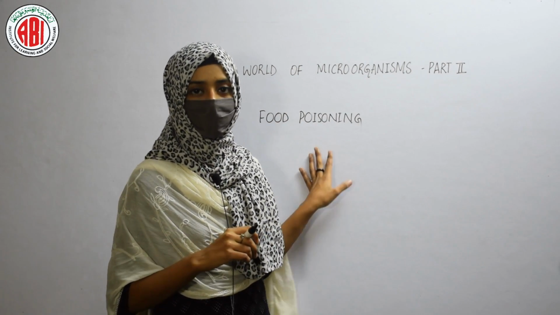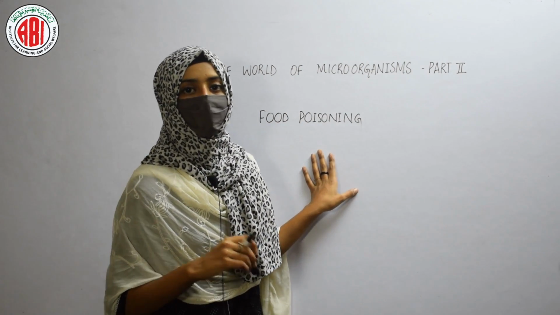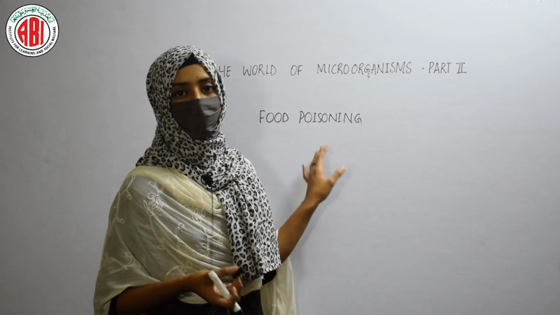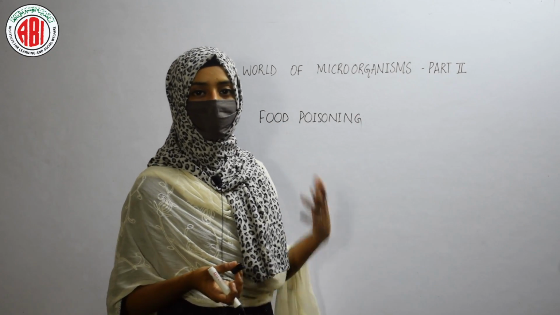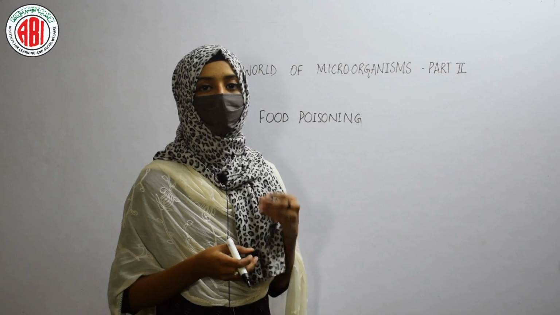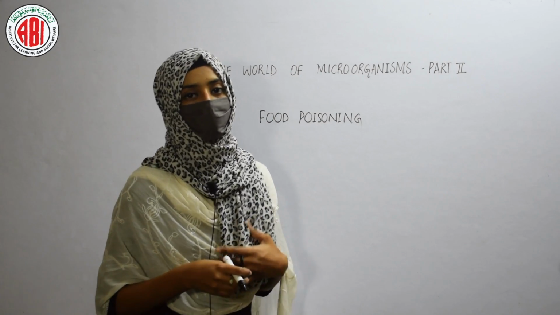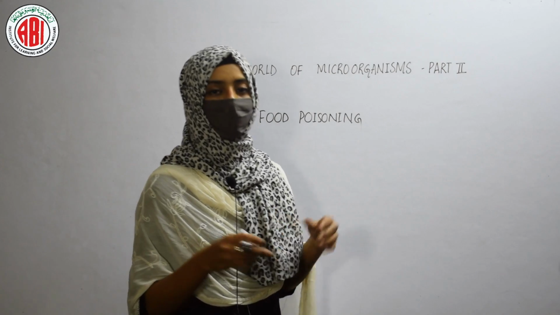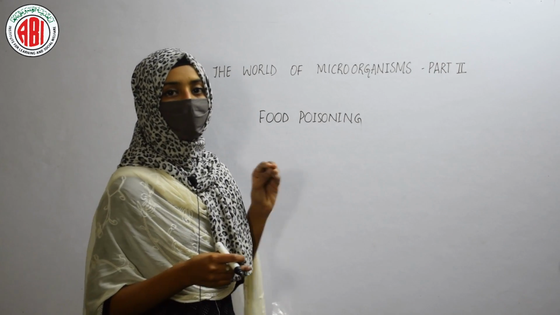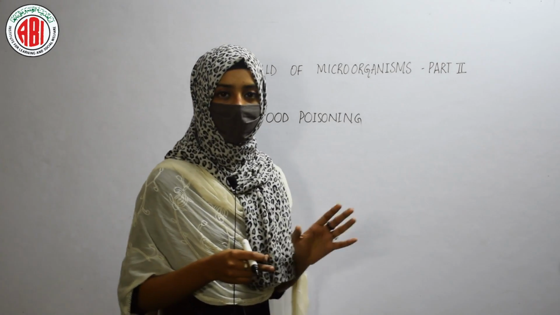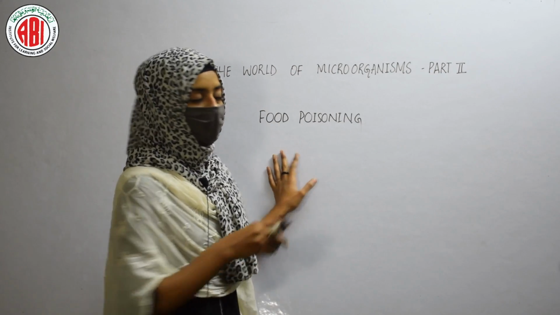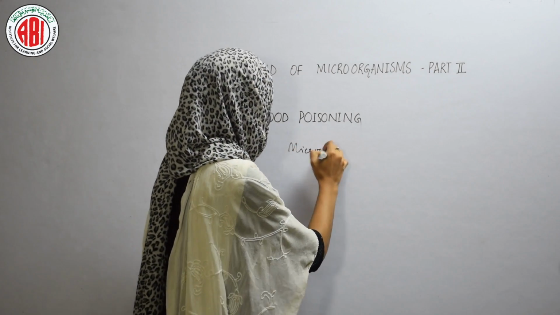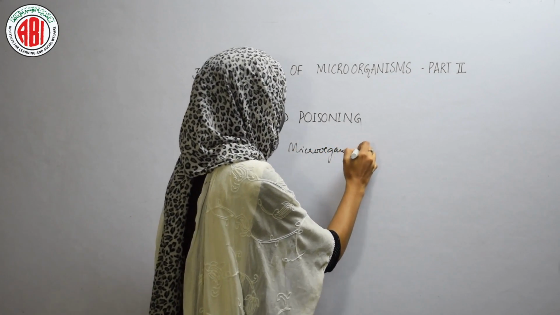To prevent the growth of microorganisms on the food that leads to spoilage, we need to preserve the food properly. We should cover the food properly and keep it in a proper, dry place, because these microorganisms grow depending upon the moisture and temperature.